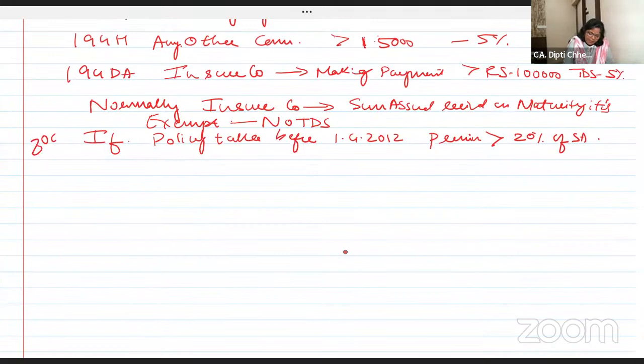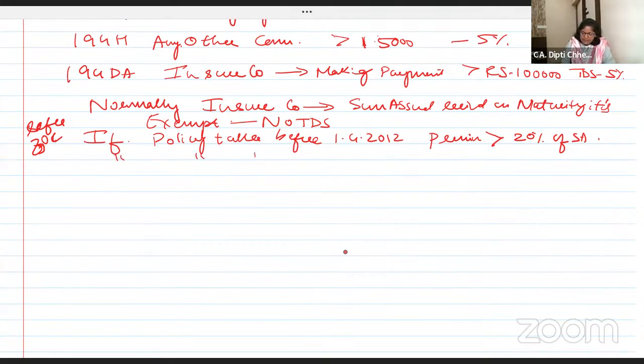ATC के लिए भी important है, कोई बात नहीं, ATC पढ़ा है तो रिविजन है, नहीं पढ़ा है तो इसके बाद पढ़ लेना. If the policy is taken before 1st April 2012 and the premium is more than 20% in one year of the sum assured, then whatever the maturity amount is, it becomes taxable.